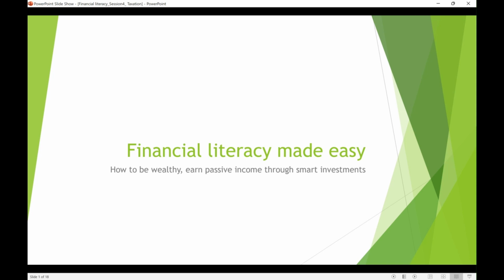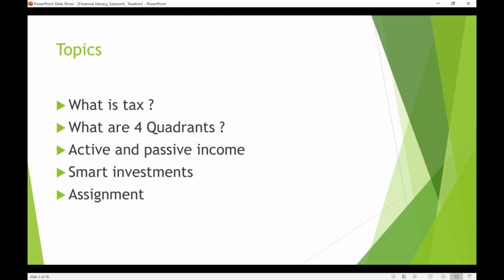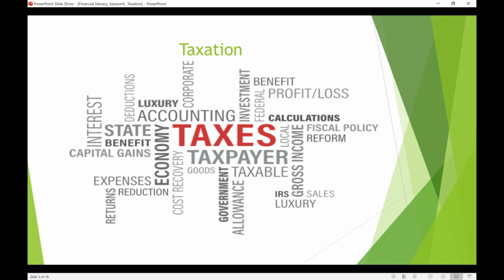In this program, we will learn about how to be wealthy and earn passive income through smart investments. In today's topic, we're going to learn about what is tax, what are the four quadrants of income, what is active and passive income, and smart investments. I'm going to go through the assignments at the end of the topic.